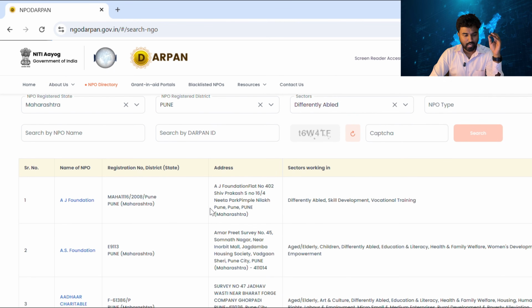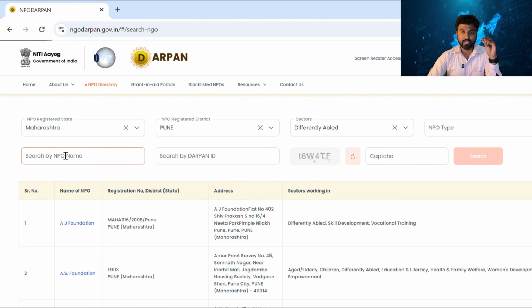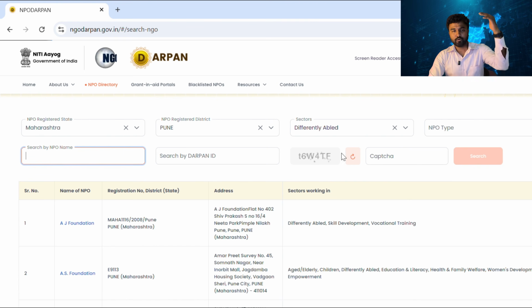There is another thing also, there is a search by name. If you know a particular NGO by name, but you don't have the details of that NGO, you can search by name. For a particular NGO in Maharashtra, Pune, you can type the NGO name here, so no need to filter all those things. Maybe for example here 1000 NGOs come. If you have a particular NGO name, then you need not go through that column and search. If you know the name of the particular NGO, just type the name and you'll get the NGO details also. That is also one of the things.